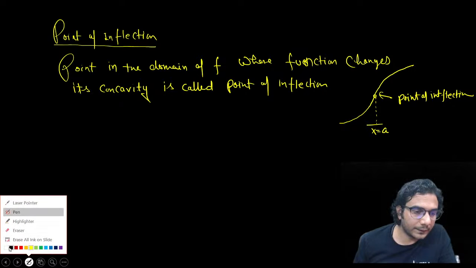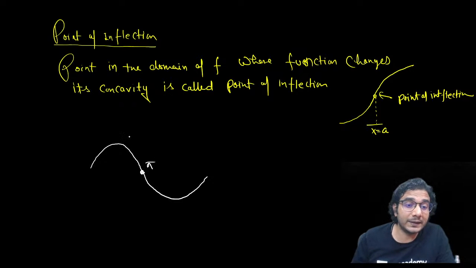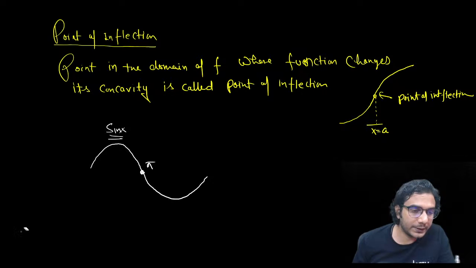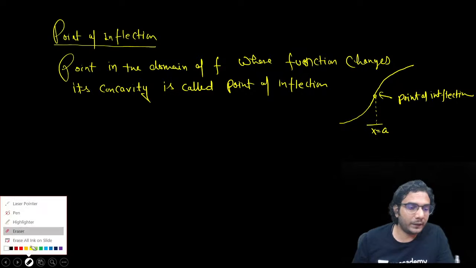Like in case of sin x, you'll have to do some calculation to find that. I am telling you the result: pi is the point where sin x is changing its concavity. I'll tell you how to find it. There's a standard procedure for differentiable functions. So how to find the point of inflection?